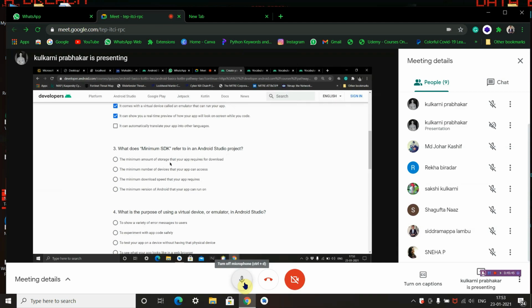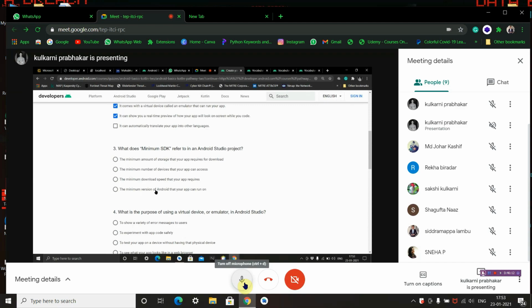The minimum amount of storage that your app requires for download. No, this is wrong because he is asking about SDK, that is software development kit, not a storage thing. The minimum number of devices that your app can access. No, this too doesn't fit this question. The minimum download speed that your app requires. No, this is totally wrong.